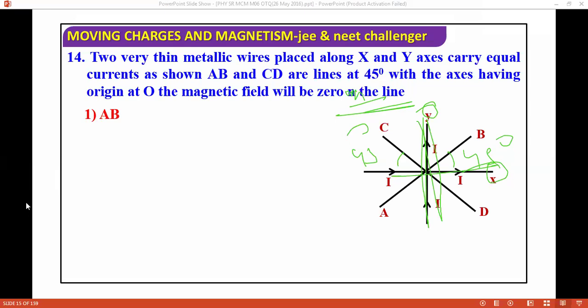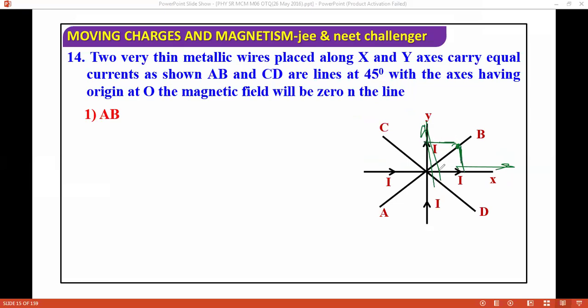Okay, current is going on the y-axis and current is going on the x-axis as well. Okay, this and this. So if you find out the magnetic field at any distance, suppose you take this distance. If you take this distance, what will the magnetic field be? The magnetic field at this point will be because of this distance. So yes or no? Magnetic field because of this distance.